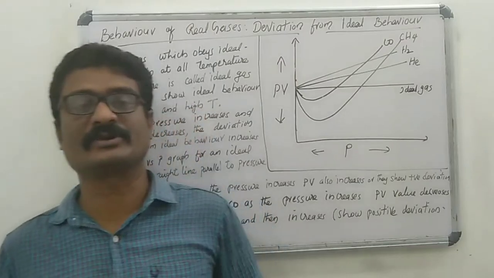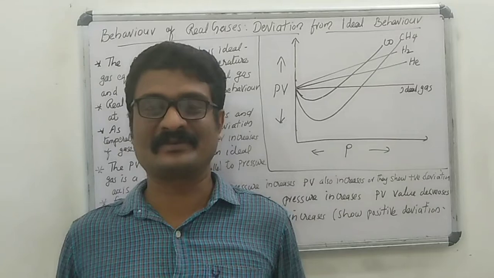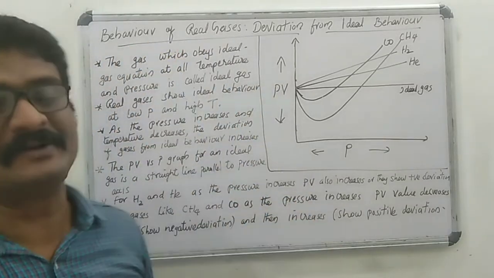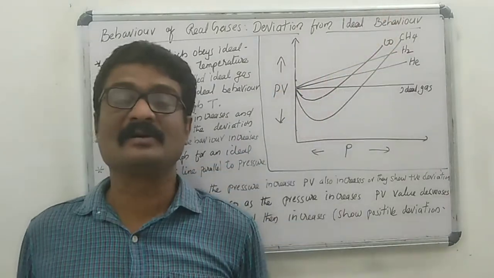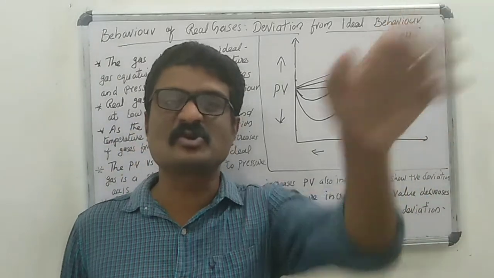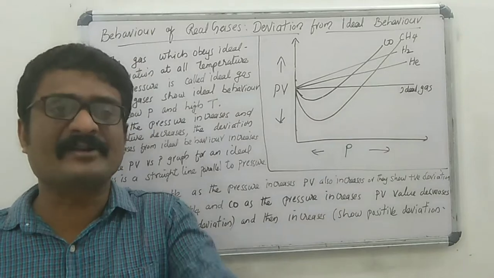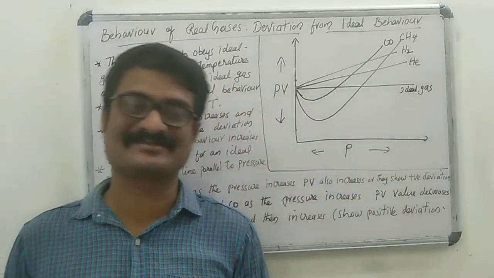Hello students, today I am going to discuss the next important topic from the chapter States of Matter, that is behavior of real gases, deviation of real gases from ideal behavior. Already we have learned a gas which obeys all the gas laws or ideal gas equation under all conditions of temperature and pressure is called ideal gas.